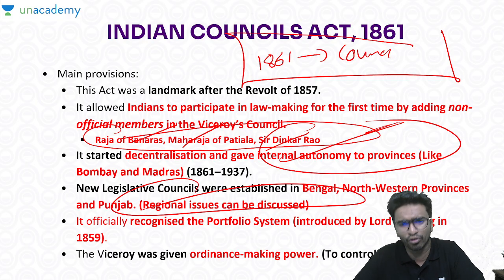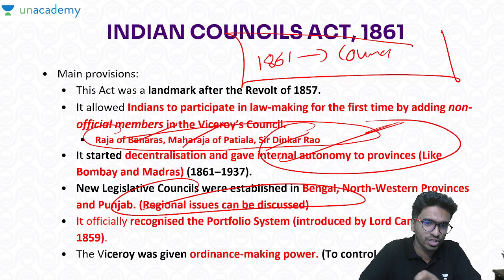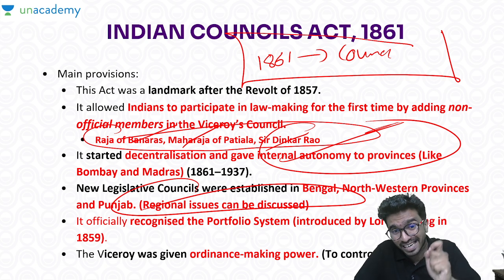And what is this portfolio system? Right now we are seeing that minister system in India. For example, education will be given to one minister, health will be given to one minister. So this was also brought. Why? Again, the logic is 1857, because people were demanding, and they had special demands.